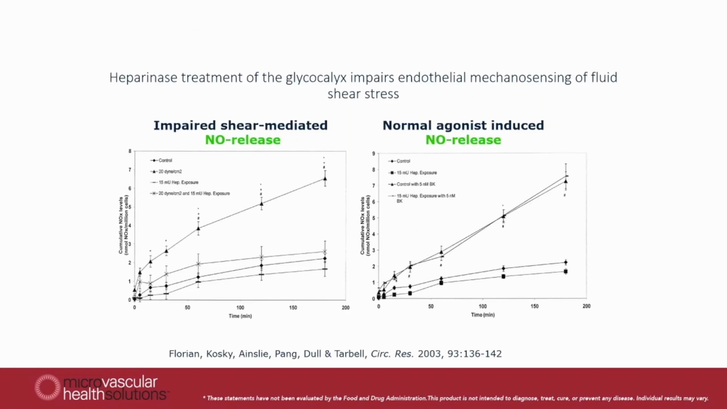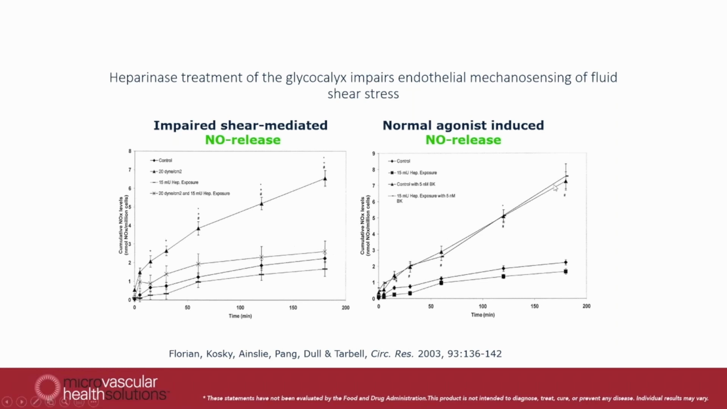Well, similarly, other people also did experiments to test the same concept. This is a study done by John Tarbell and colleagues. Here they showed that if blood flow increases over cultured endothelial cells over time, you produce more nitric oxide. If you damage the glycocalyx with an enzyme called heparinase, then the level of nitric oxide production is impaired.